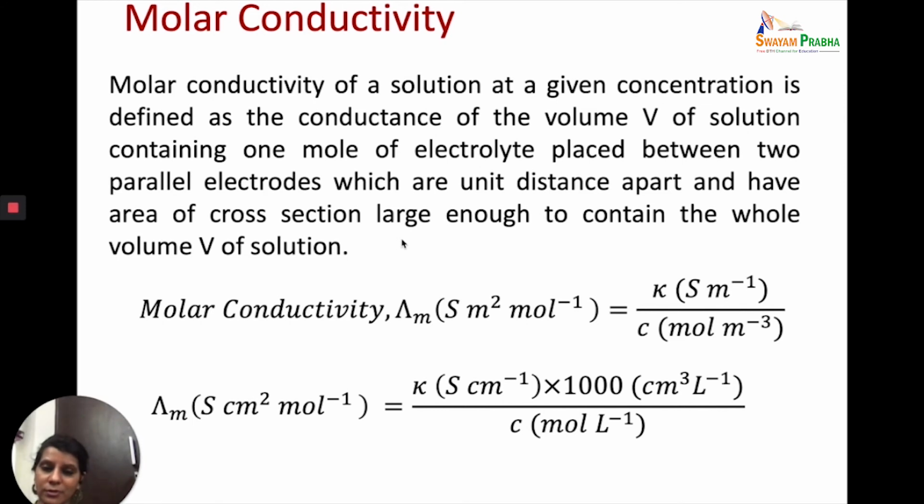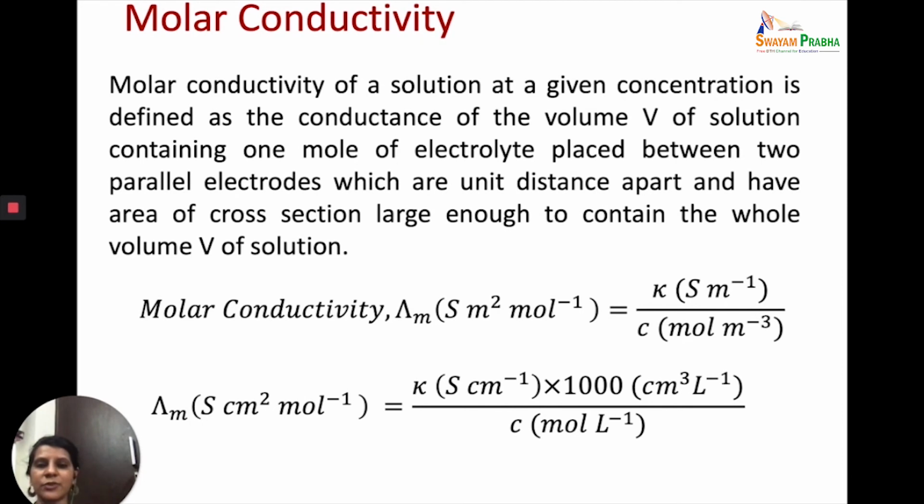To understand it, how much of the electrolyte are we taking? The solid electrolyte that we are taking is just 1 mole, and we dissolve it into a volume V of the solution. Now we place this solution between two parallel platinum electrodes. These two platinum electrodes have a distance between them of unity, and the area of cross section of the parallel plates is so large that they can contain the whole volume of the solution.